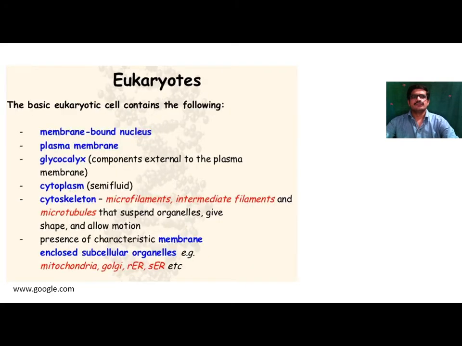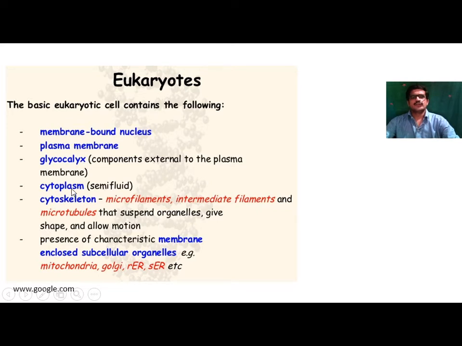So in eukaryotes, the basic eukaryotic cell consists of the following things: a membrane-bound nucleus, and the presence of a plasma membrane. This plasma membrane is made up of glycocalyx, a chemical component present on the membrane.